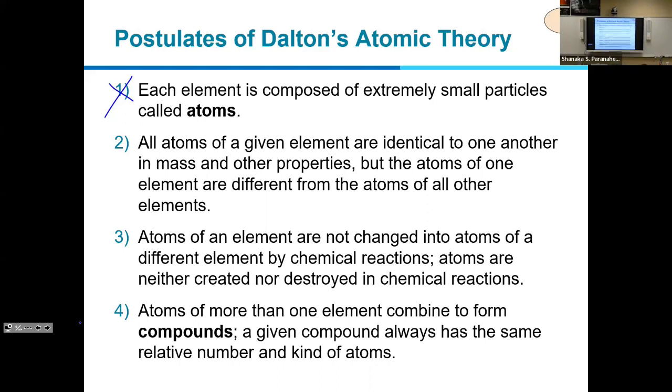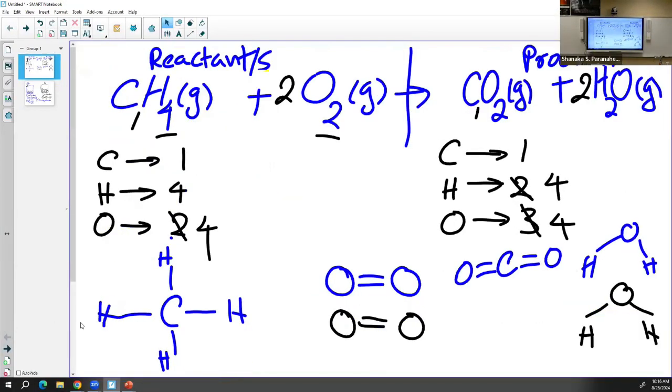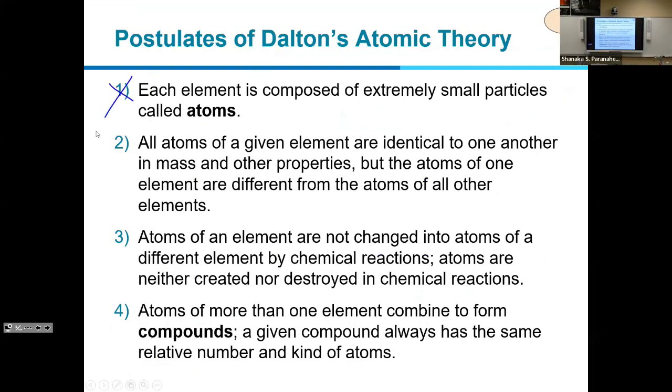Chemical reactions neither create nor destroy existing atoms. Atoms of more than one element combine to form compounds. A given compound always has the same relative number and kind of atoms. So let's go back to the chemical reactions that we discussed. We have carbon and hydrogen. In a chemical reaction, these atoms can rearrange and form different compounds, like carbon and oxygen. So it is not the same as any of the reactants. Atoms can rearrange in a chemical reaction to form compounds. And if it is a compound, it always has the same relative number and the same kind of atoms, like water: two hydrogen and one oxygen.